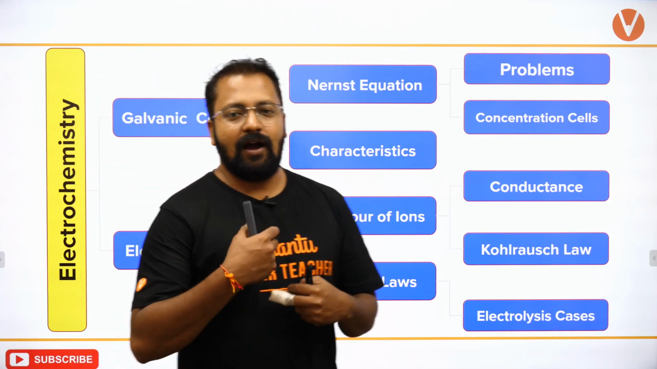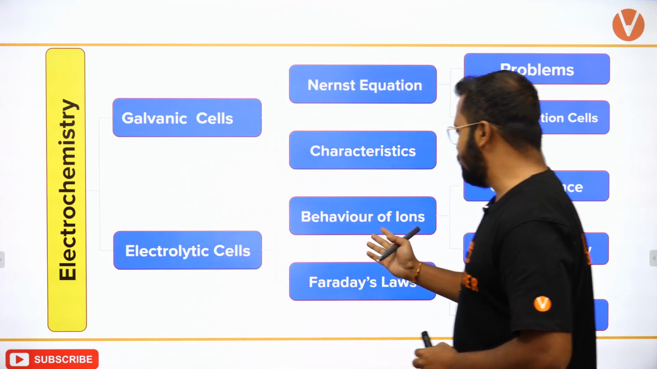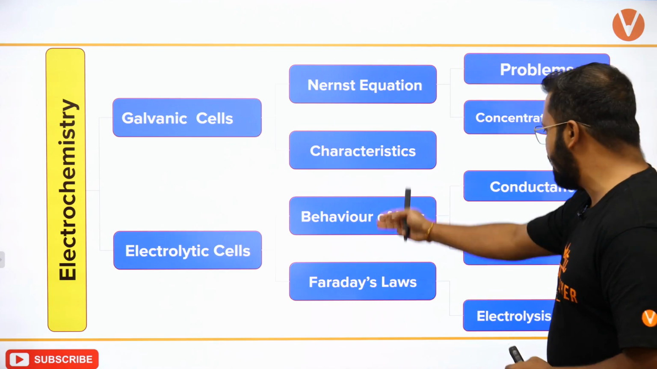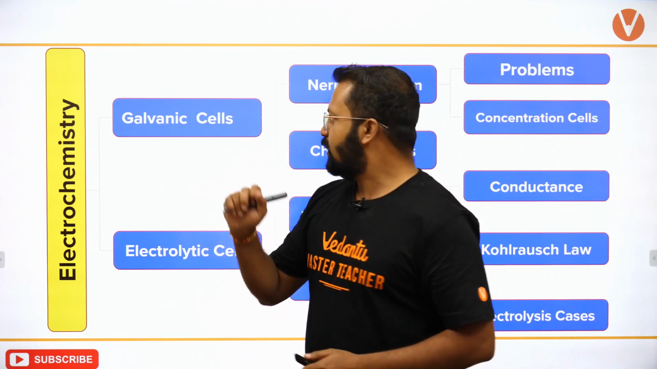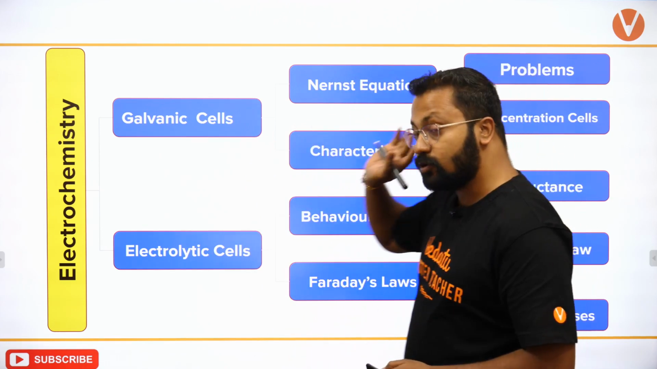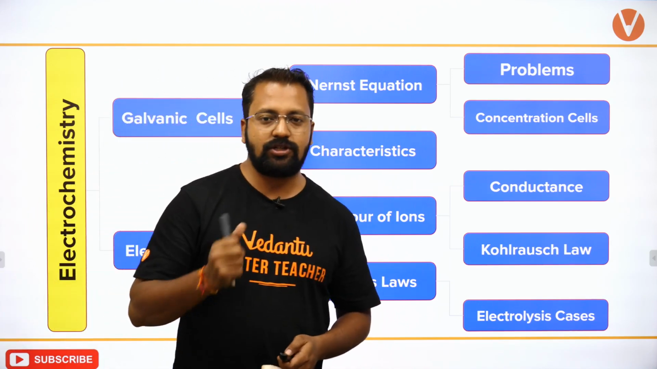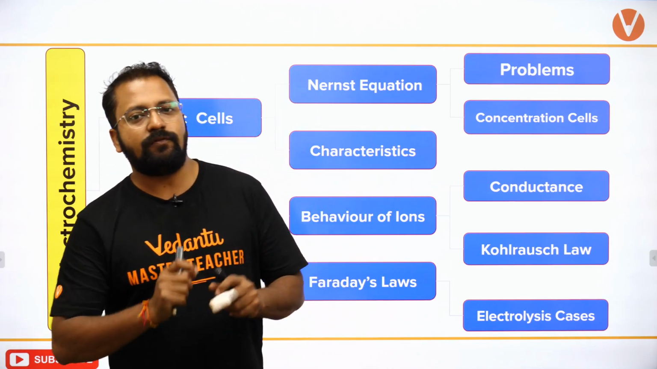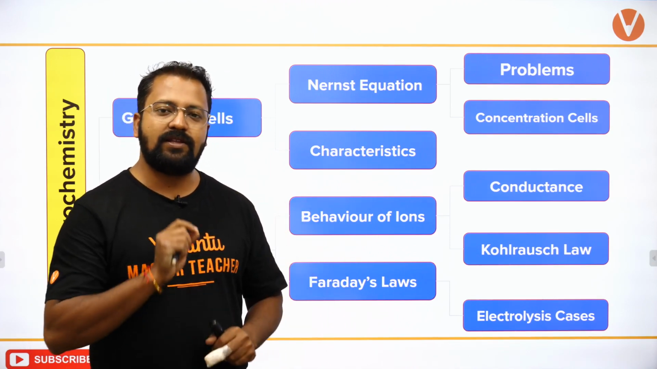So everything is done. Galvanic cells, electrolytic cells, behavior of ions, Faraday's laws. So behavior of ions के अंदर ही हम conductance and Kohlrausch laws cover कर रहे हैं. And Nernst equation, characteristics, concentration, cells, problems on that we have already done. Okay, so please do review those sessions. If you have a doubt on that, please do review those sessions in the playlist. There is a defined playlist for electrochemistry.